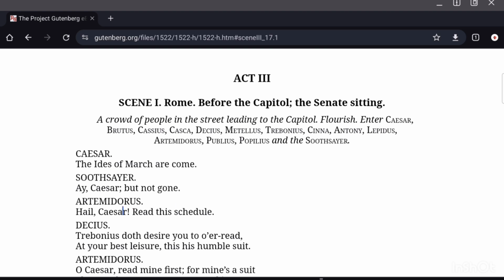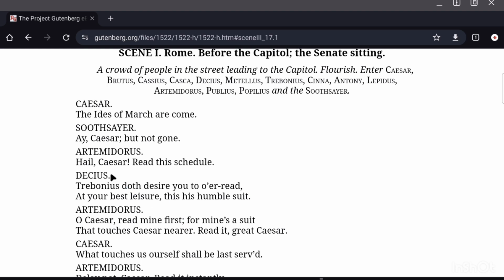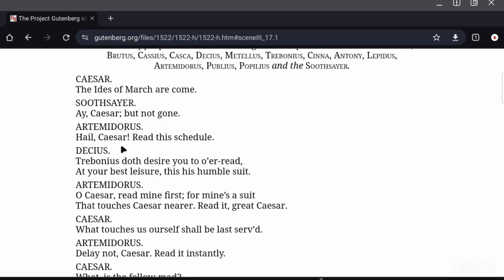But not gone. Artemidorus: "Hail, Caesar! Read this schedule." Decius: "Trebonius doth desire you to overread, at your best leisure, this his humble suit." Artemidorus is one other person who is a well-wisher of Caesar. He has written something in his note trying to make Caesar aware of the danger that is imminent. And he says, read this schedule.